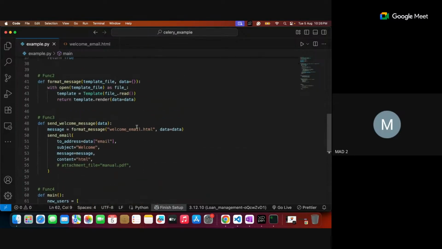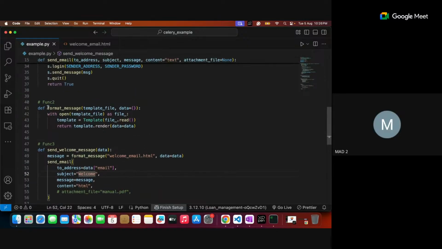So this part is sent as a parameter. In this, the data of the mail is generated. Welcome message is the title, and what is the message you sent? The message is again extracted from this template, whatever format message is there. This is extracted from the HTML file. Which HTML file are you using? This is the HTML file, the template file name. The same template is used, but the data is different.